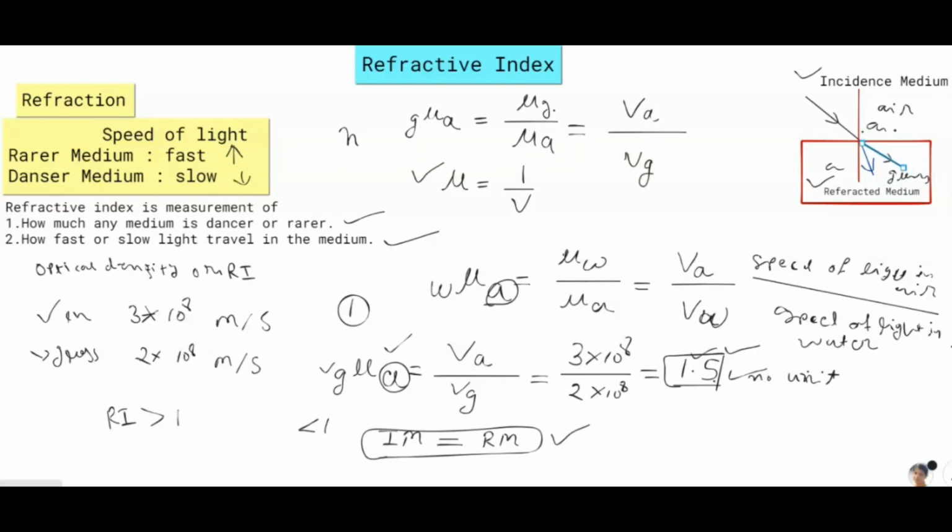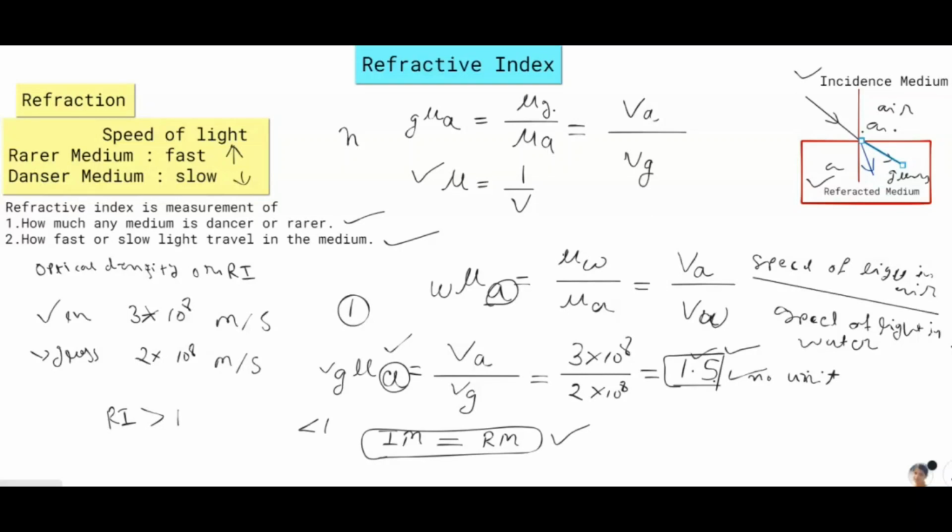It goes straight down without bending. So you will get 1 here. Whenever you get refractive index 1, it means the incidence medium and the refracted medium are the same, and light travels in the same medium.